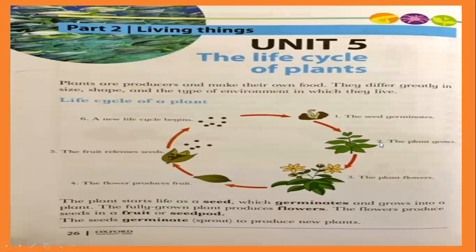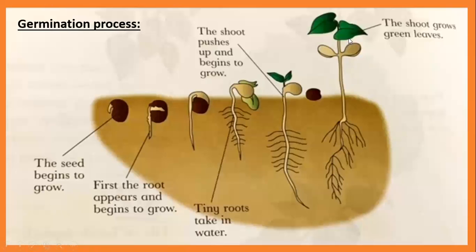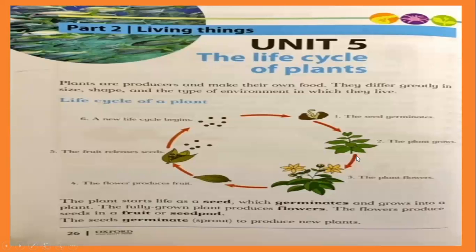Then the second step is the plant grows. Look, after this step, the leaves are coming out, then it starts growing. It becomes a little bigger. Then on the third step, the plant flowers. When it becomes big enough, then flowers come out. On the third step, first the seed germinates, the plant comes out from the ground, then it grows bigger, then the plant flowers, then flowers are here.